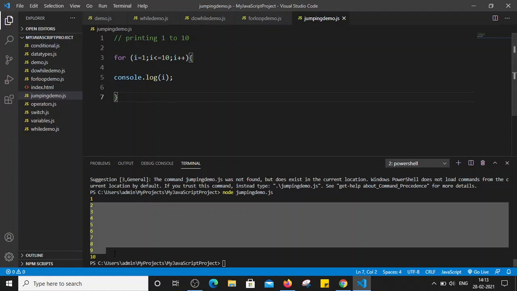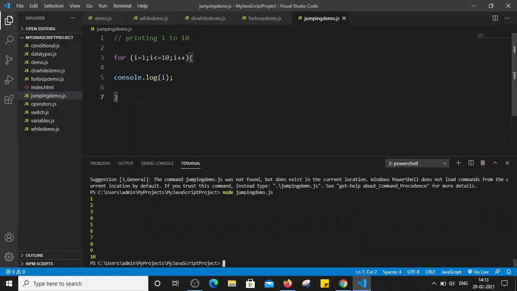Now let's see how we can use the break statement here. My scenario is, as soon as the value of i becomes 5, I want to come out of the loop immediately. I don't want to go for the further iterations, that is 6, 7, 8, 9 and 10. So as soon as the value of i becomes 5, I want to come out of the loop. So how can we do that? For that we can simply use